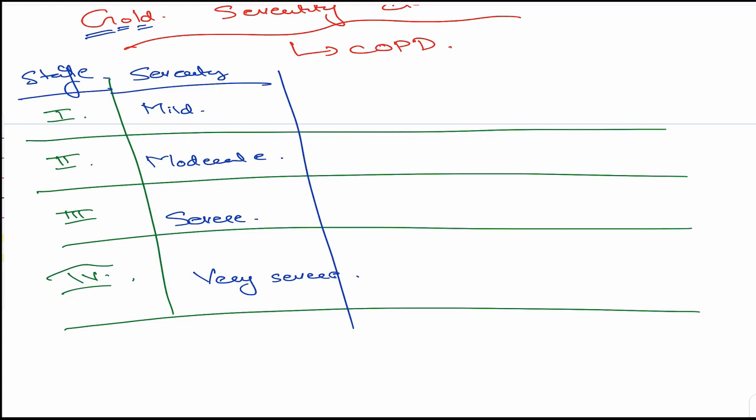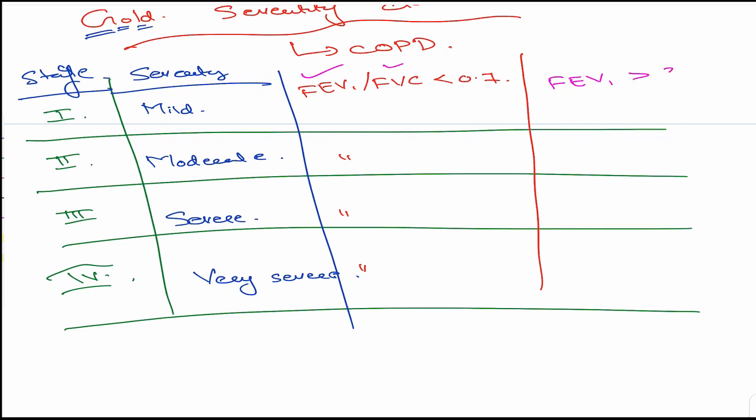Now let us see what is there. So for COPD in general, you know that FEV1 by FVC is less than 0.7. So it's the same everywhere. All the 4 cases, it is the same, less than 0.7. But more importantly, it is the next part which is really mattering in classification. That is FEV1. Okay, this was a ratio, FEV1 by FVC. FEV1 is what is most important.